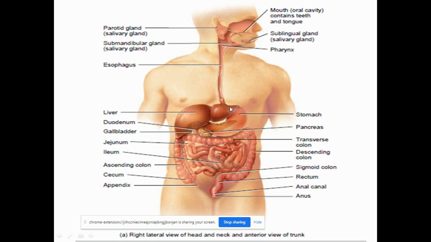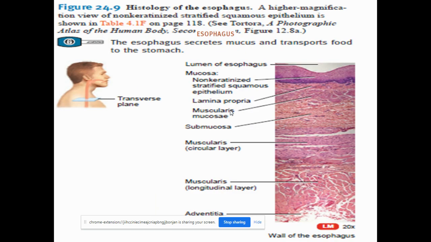The food in the form of bolus enters the stomach little by little, not all of a sudden. So the sphincter guarding the opening of the stomach opens and closes at regular intervals of time, allowing the food to enter the stomach. This is what is happening in the esophagus. This is the histology of the esophagus, and how the process of swallowing and the transportation of food takes place in the esophagus.